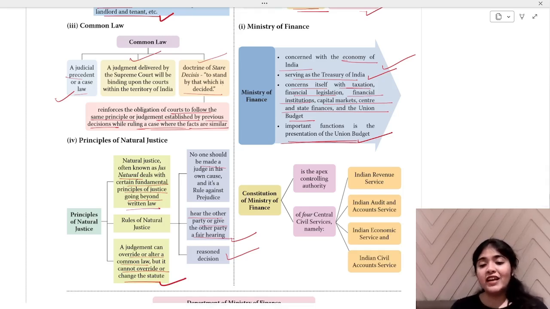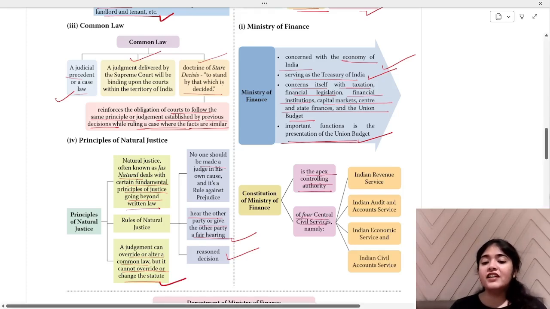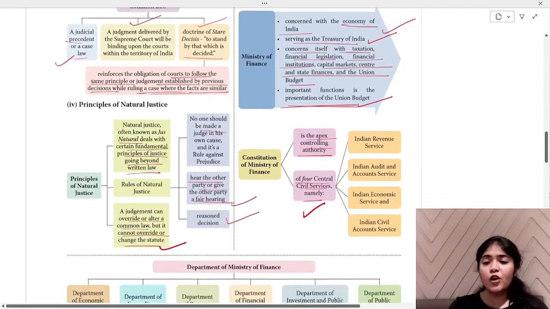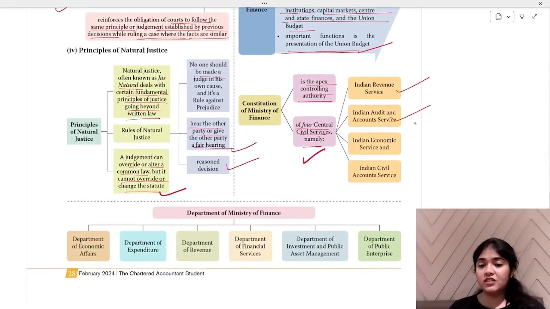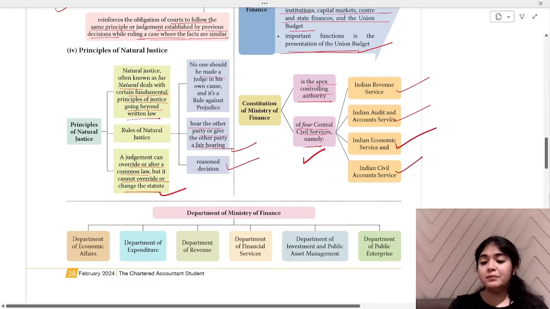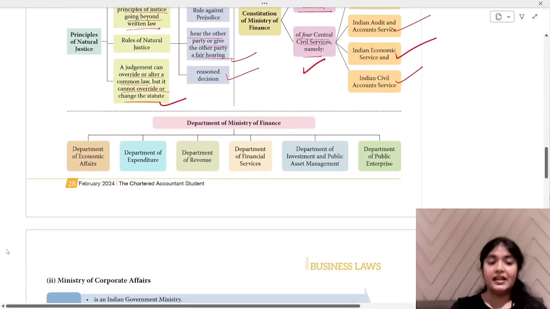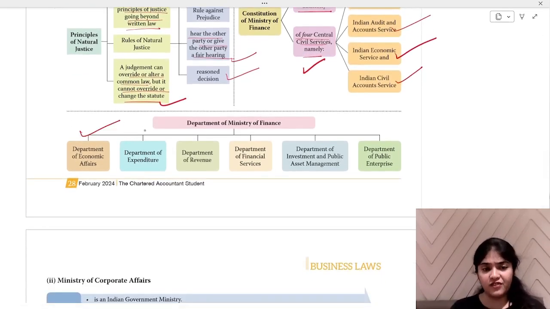Constitution of the Ministry of Finance: it is the apex controlling authority, and four central civil services are there in your Ministry of Finance. What all four civil services are there? They are your Indian Revenue Service, Indian Audit and Accounts Service, Indian Economic Service, and Indian Civil Accounts Service, right?